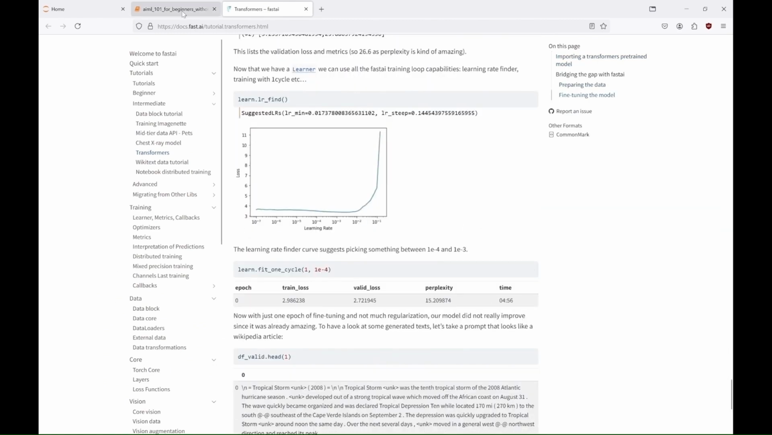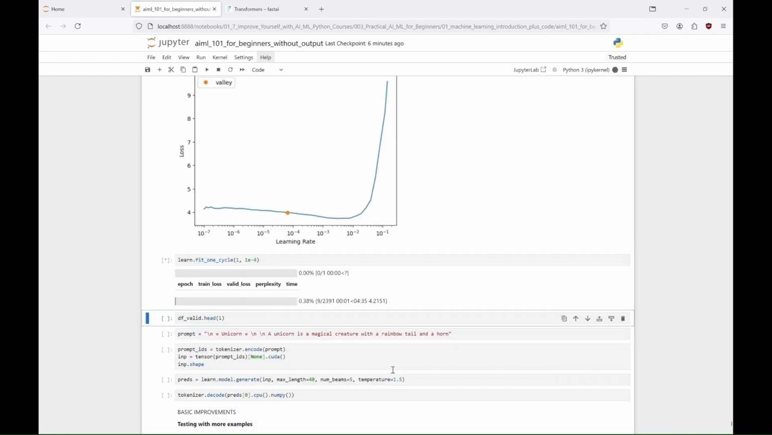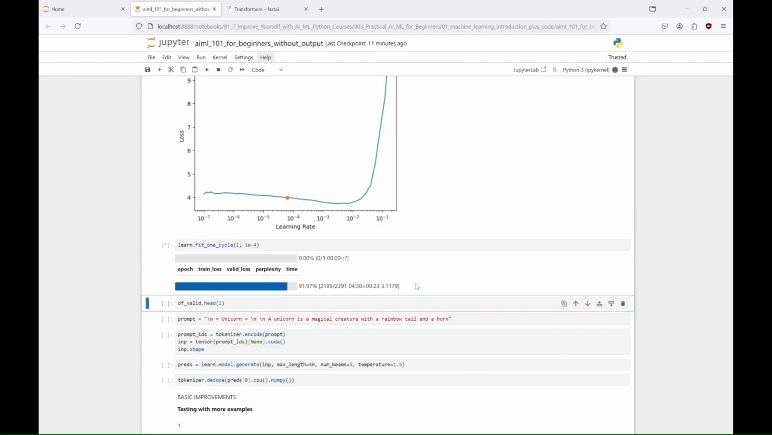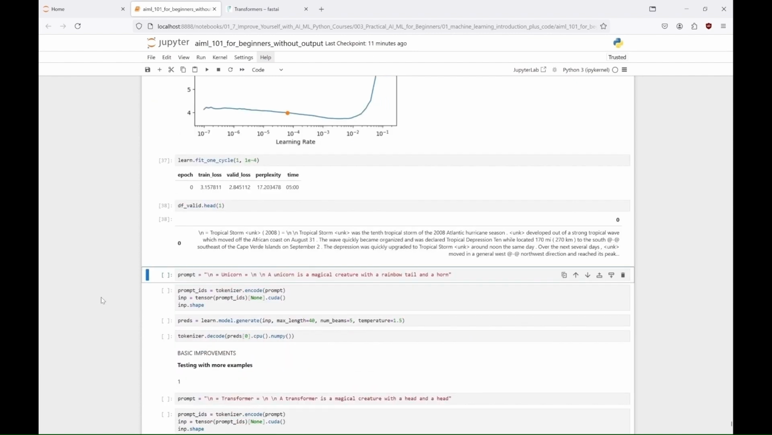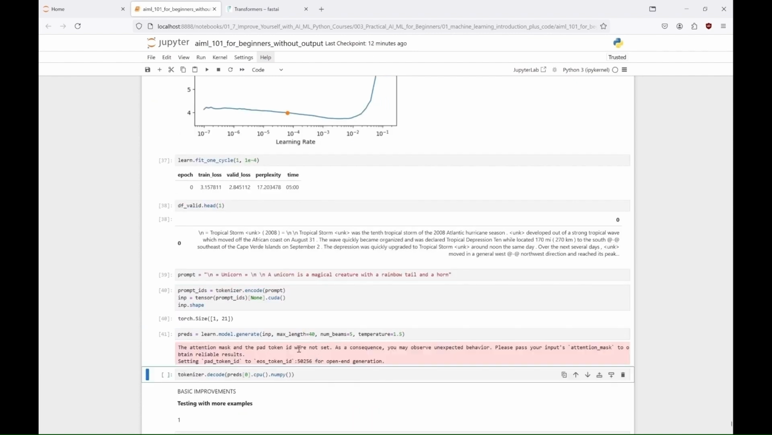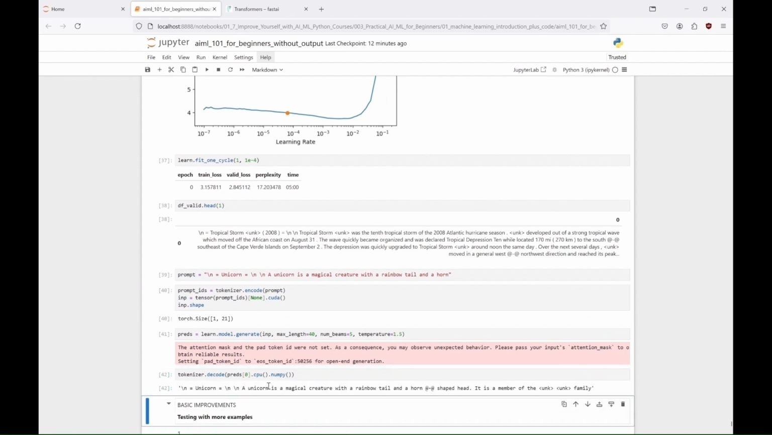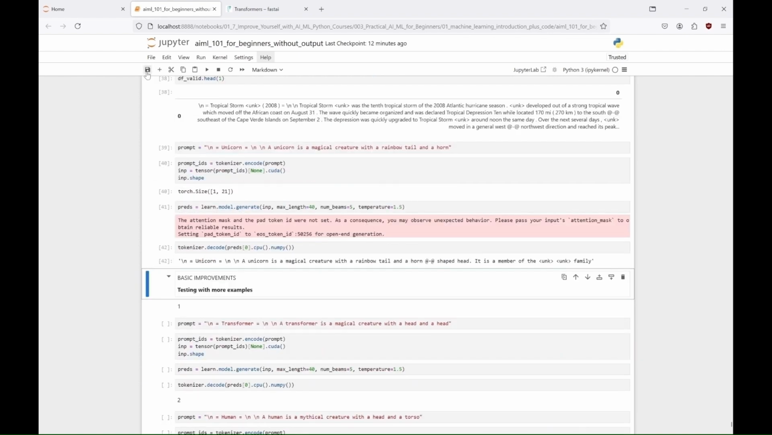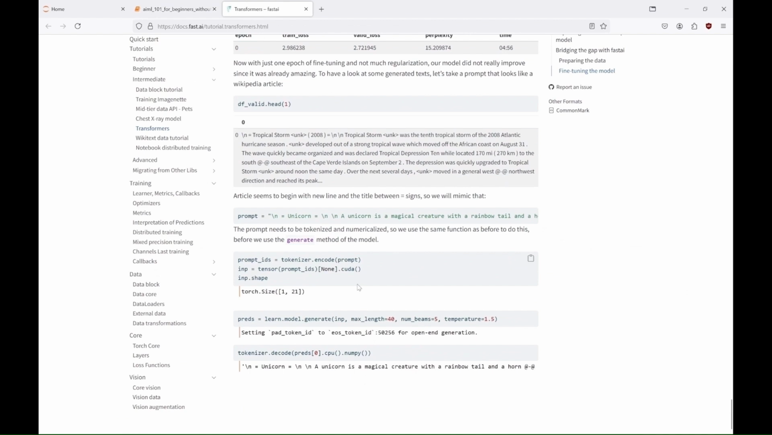And finally, the generated token IDs are decoded back into human-readable text, allowing users to see the output created by the model. Here we can see that the GPT model generates a continuation of the prompt. A unicorn is a magical creature with a rainbow tail and a horn. Producing the output: a unicorn is a magical creature with a rainbow tail and a hornet-shaped head. It is a member of the Ankh family, showing the model's ability to creatively extend the text, though it introduces unknown tokens like Ankh when it encounters words outside its vocabulary.